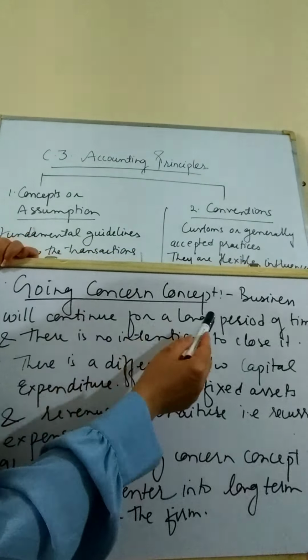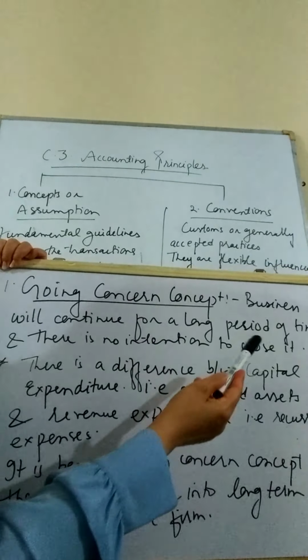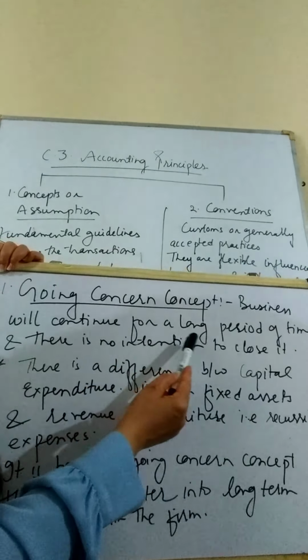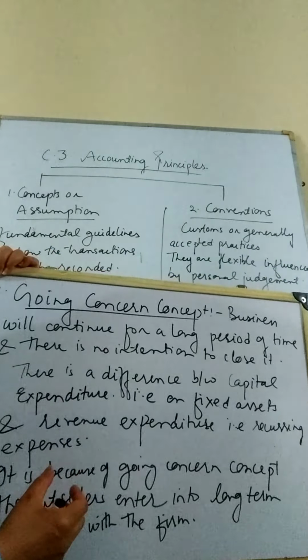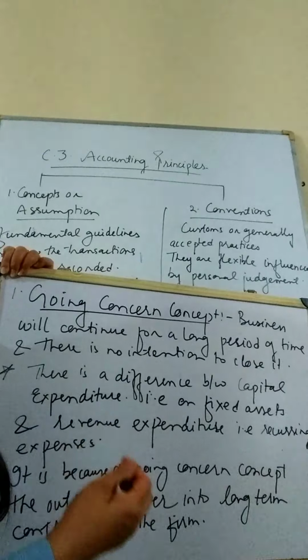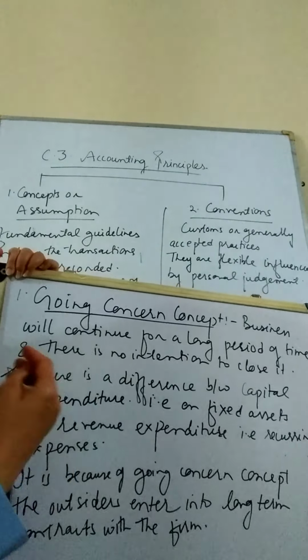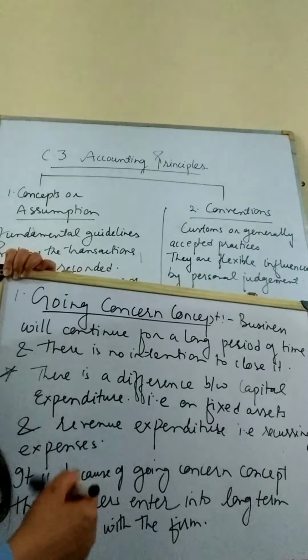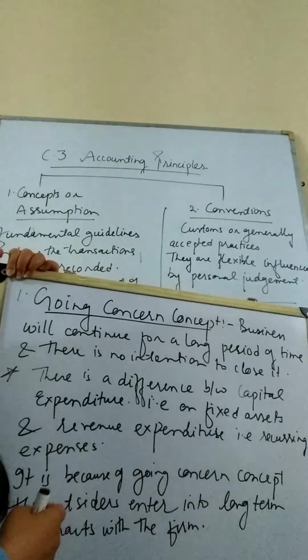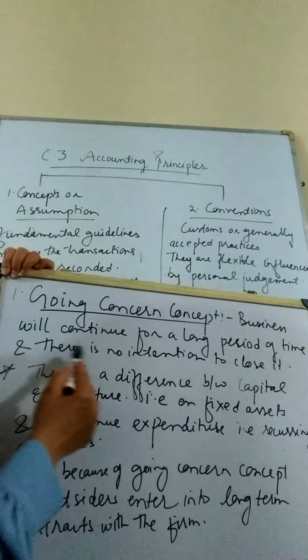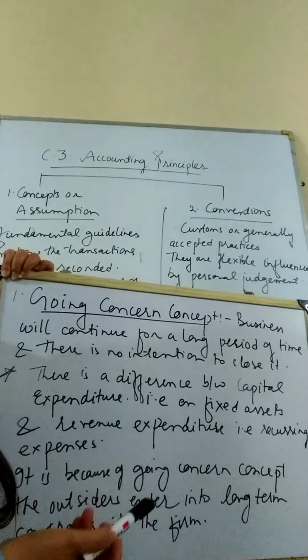Going concern concept states that the business will continue for a longer period of time. The intention of the business is never to stop it after a day or a month or a year. It is always started with an intention that it will continue for a longer period of time and generate profits for a longer period of time. There is no intention to close the business when it is started.